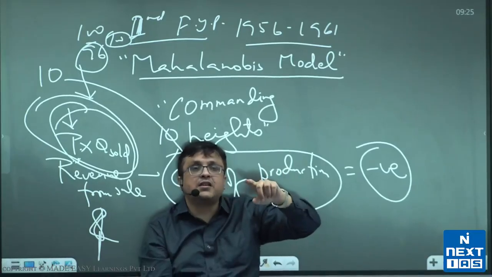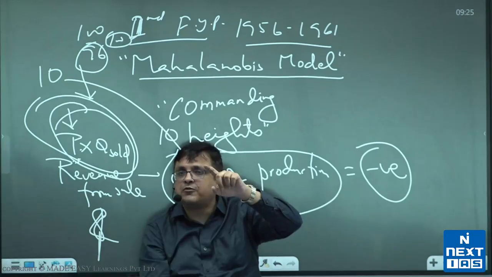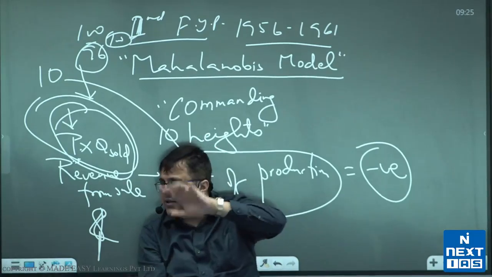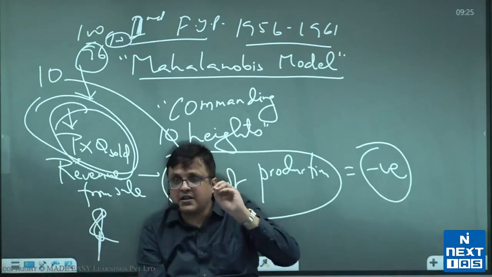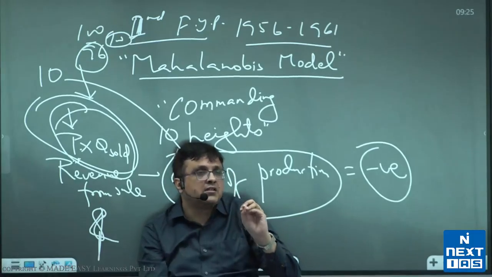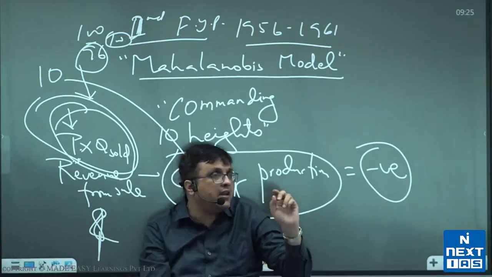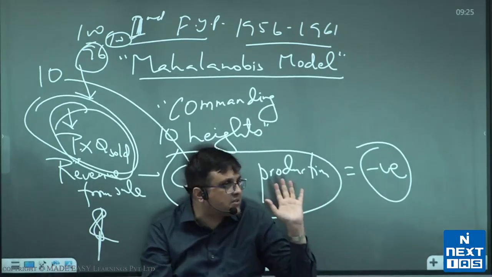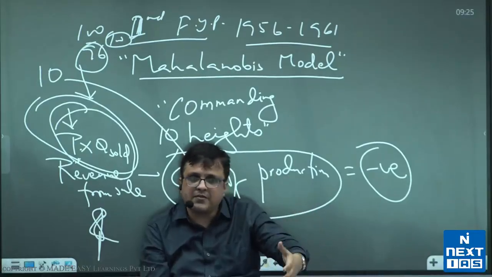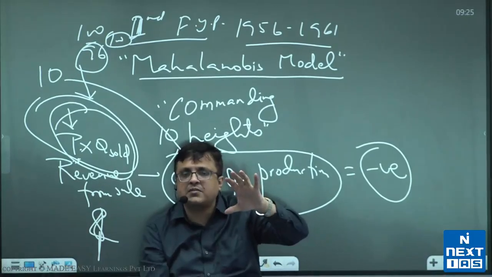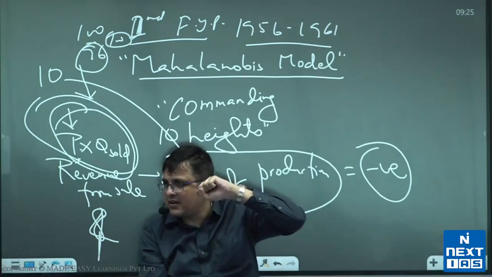In 1956, we reserved 17 industries exclusively for public sector. What does this exclusive reservation mean? This exclusive reservation means that private sector will not be allowed to make any investment in these industries, and if there existed a private sector, government will take it over. Nationalization means government takes over the private sector. Alright, that was the meaning.